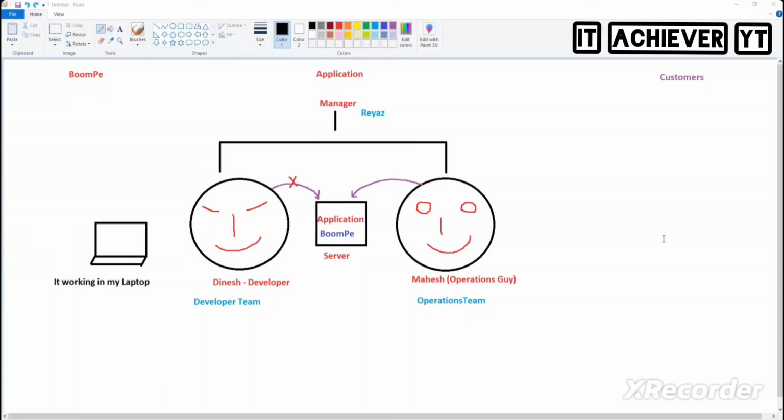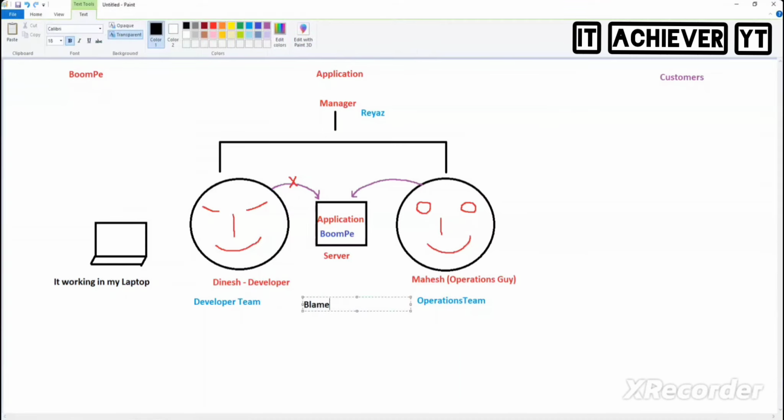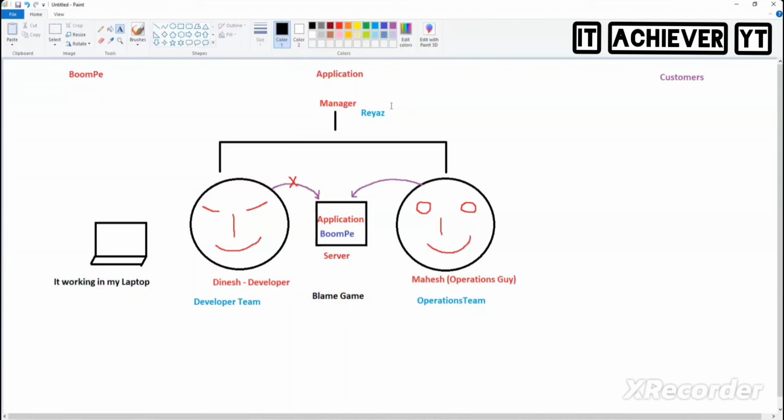If you are in that situation, you don't know anything. This is the reason here. Dinesh the developer and Mahesh the operations guy are there, and you are the one running here and there. Whenever you talk to Dinesh, he's talking about Mahesh. Whenever you go to Mahesh, he's talking about Dinesh. What game will start here? The blame game. Nice game, no? So when they are blaming each other, the main blame is happening on the manager.